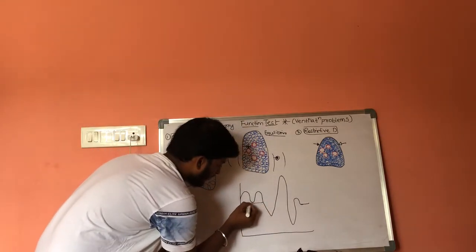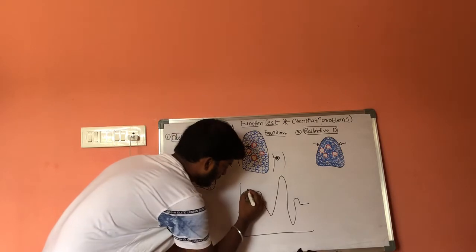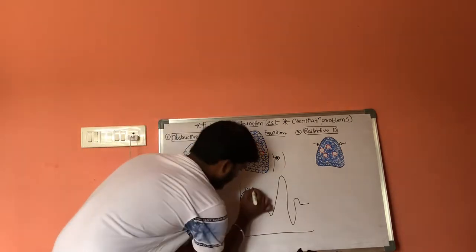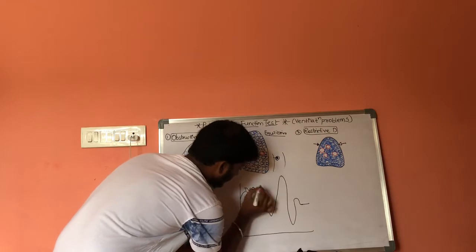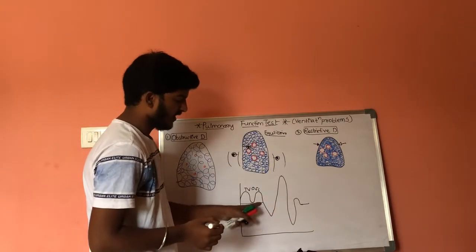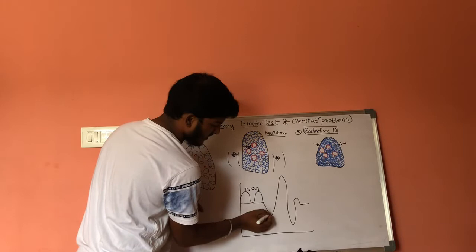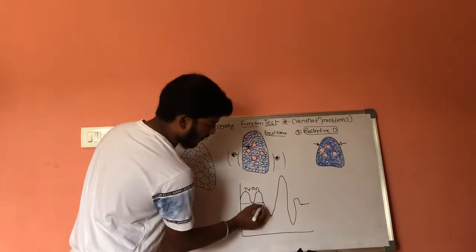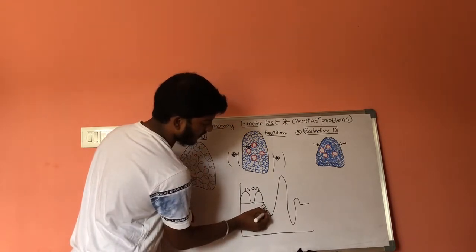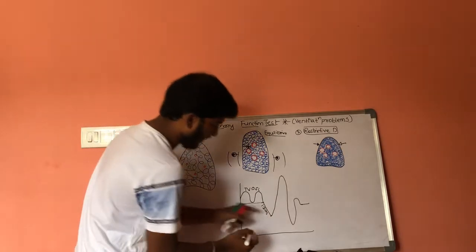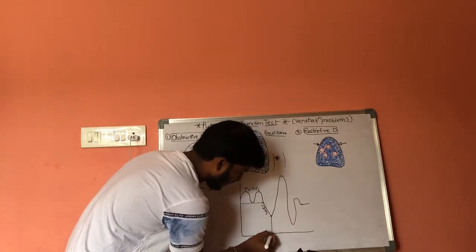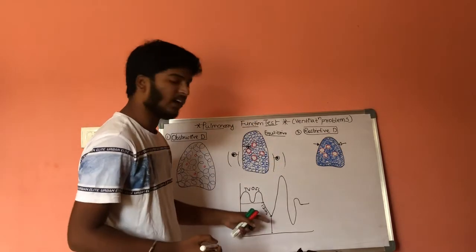From here to here, this is called tidal volume. This is tidal volume, that is 0.5 liters, and this is expiratory reserve volume, which is 1.2 liters.